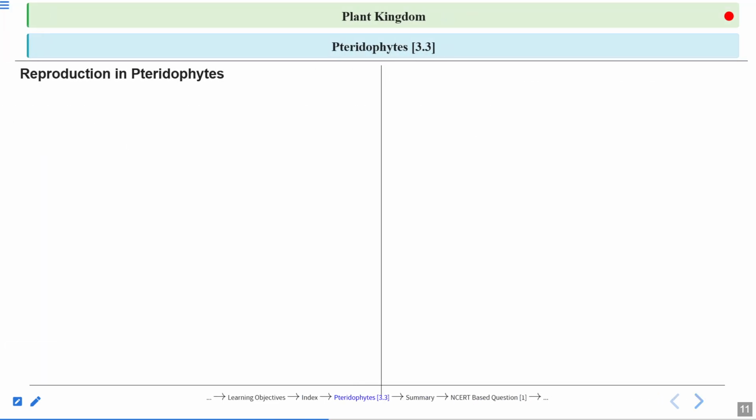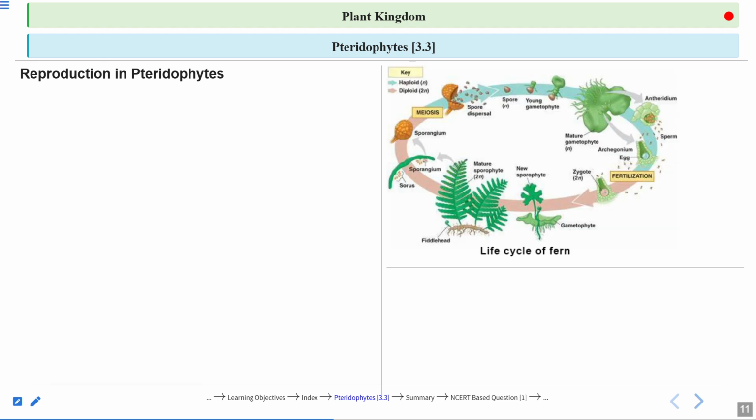Now, reproduction in pteridophytes. So, this is the life cycle of a fern. This is a very, very important figure. With the help of this figure, we will be able to understand what the sporophytic generation is, what the gametophytic generation is, and what the haploid and diploid stages are.